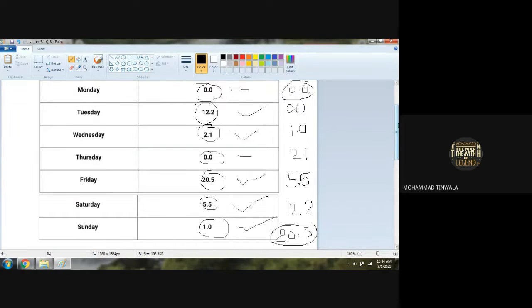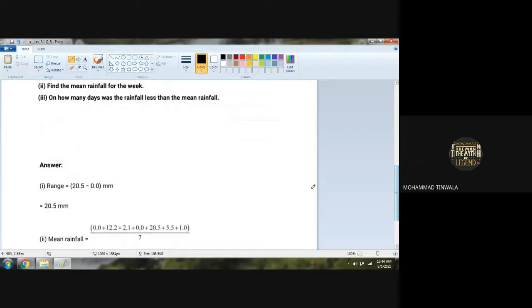So the range will be what? The range is equal to 20.5 minus 0.0 mm. That means 20.5 itself is the range of the given data. My God, you took so much time to subtract 0. Chalo, now question number 2, Rabia.